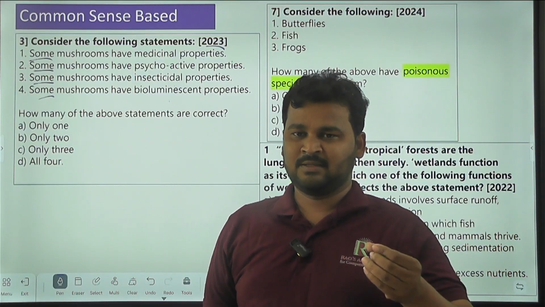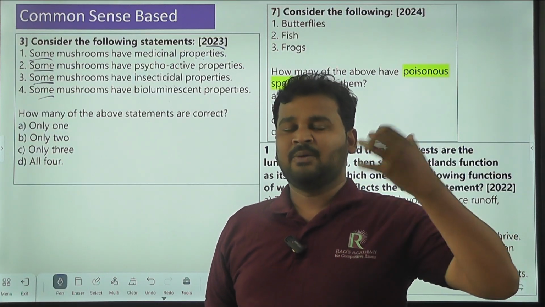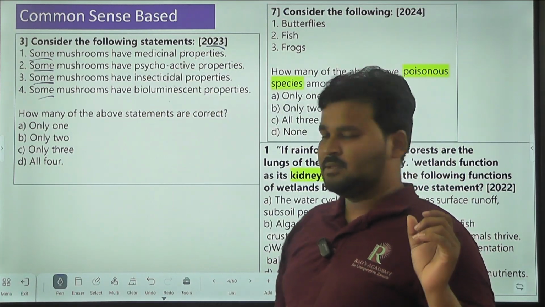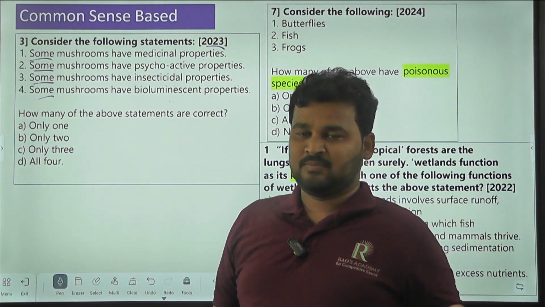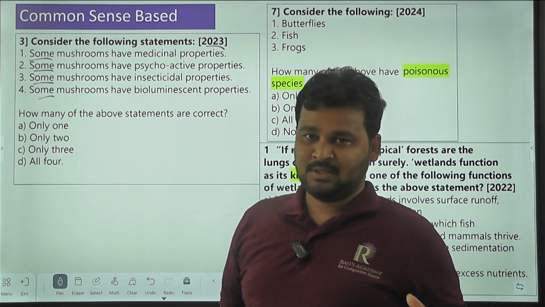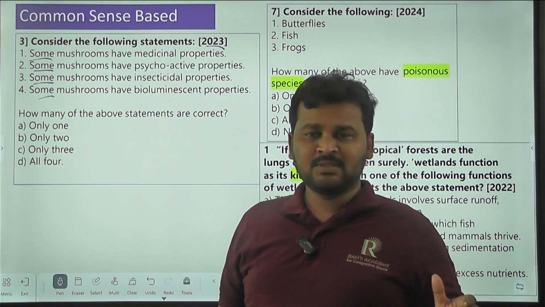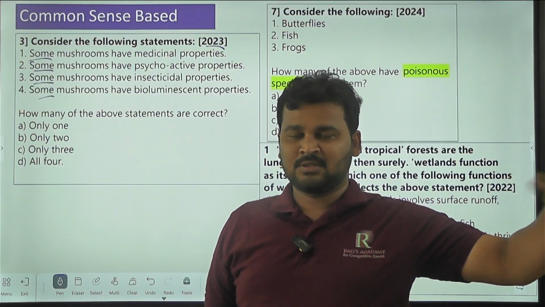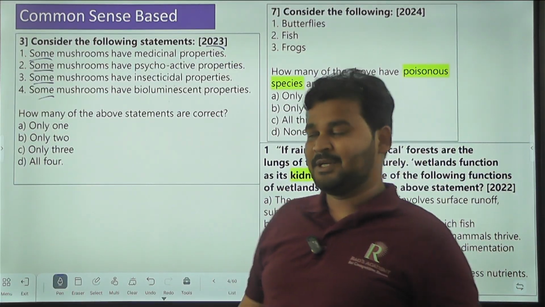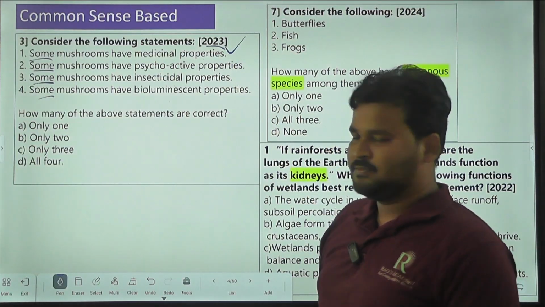Clear? What I am saying, have you understood that? There may be a chance, a probability. Some mushrooms can have medical properties. So here the word is "some", meaning somewhere on the earth, there is a chance. So that's why we can say that it is true.